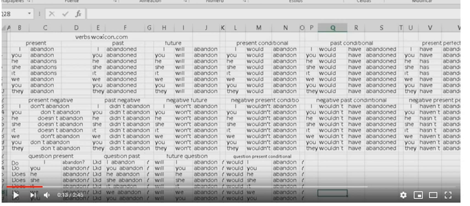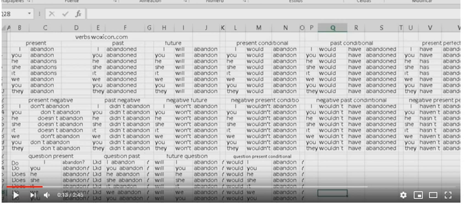And then we have the negatives in present. I don't abandon, you don't abandon, he doesn't abandon, she doesn't abandon, it doesn't abandon, we don't abandon, you don't abandon, they don't abandon. I didn't abandon in past, you didn't abandon, he didn't abandon, she didn't abandon, it didn't abandon, we didn't abandon, you didn't abandon, they didn't abandon.